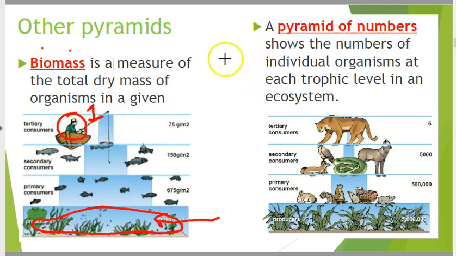Pyramid of numbers, same thing. It's similar. How many total organisms are here versus this one big cat up here? Is there more on the bottom? Yeah, there are more organisms, more producers than there are tertiary consumers. As you go up, the number of organisms decreases.